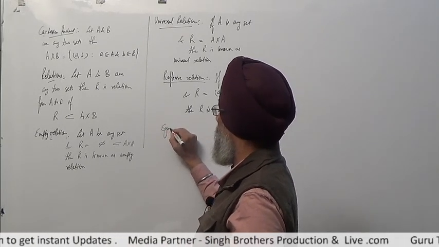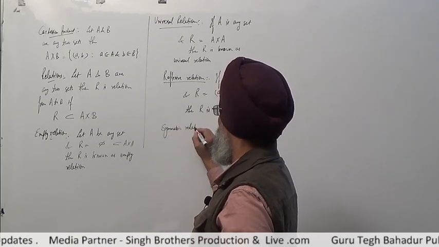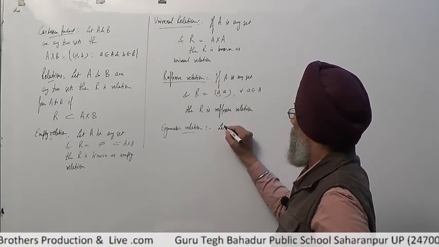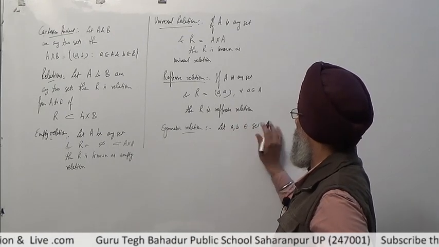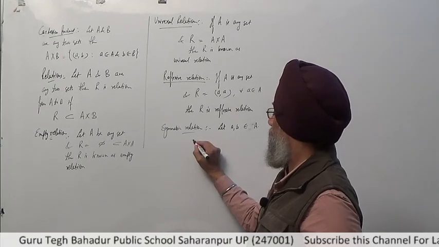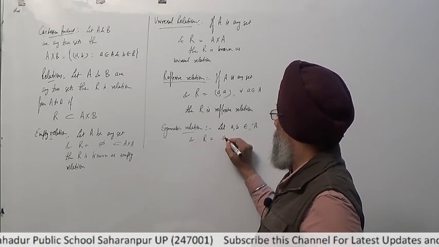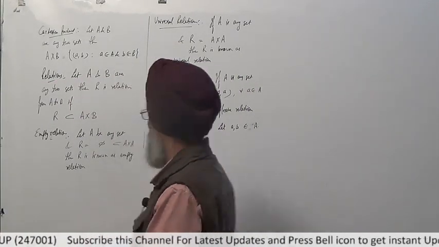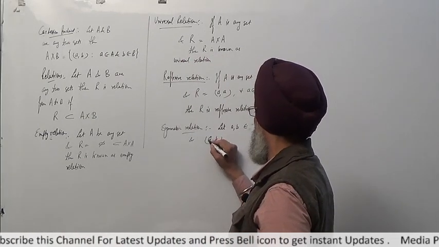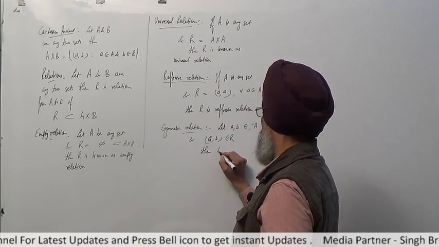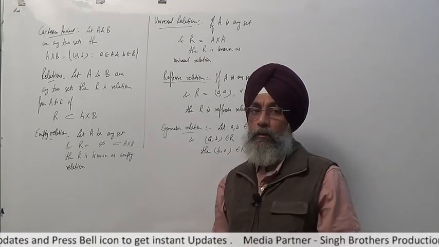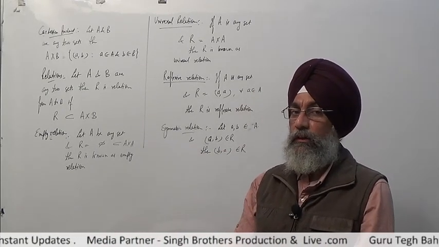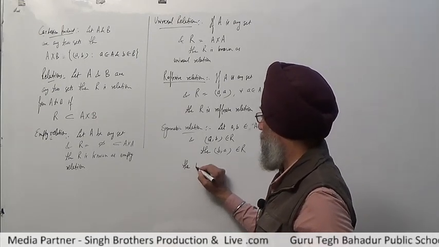If we talk about the symmetric relation, let any elements a and b belong to set A, and R consists of (a, b) belongs to R, then (b, a) also belongs to R. If an ordered pair such as (2, 3) belongs to the relation and satisfies it, and (3, 2) also satisfies the given relation, then it is known as a symmetric relation.